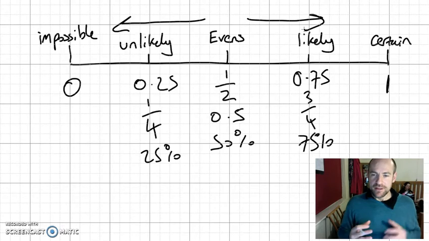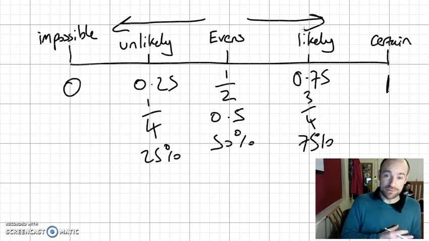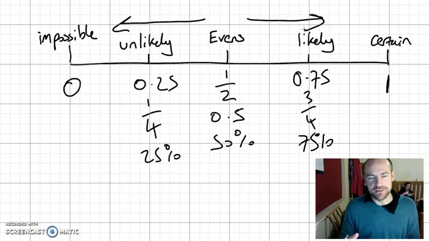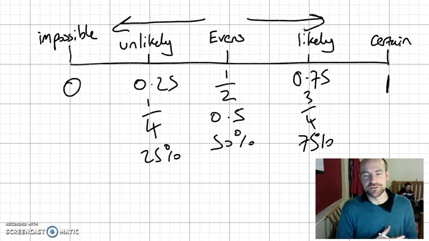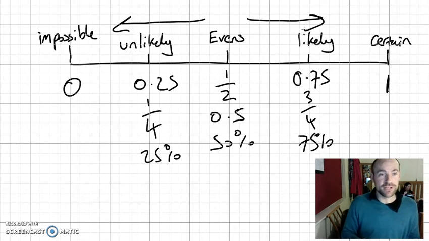One of the common misconceptions is that you think something is impossible or certain when really it's just very, very likely or unlikely. For example, winning the lottery is not impossible. There's a 1 in 13 million chance of winning the jackpot, but that doesn't mean the probability is 0. It's just very, very small.